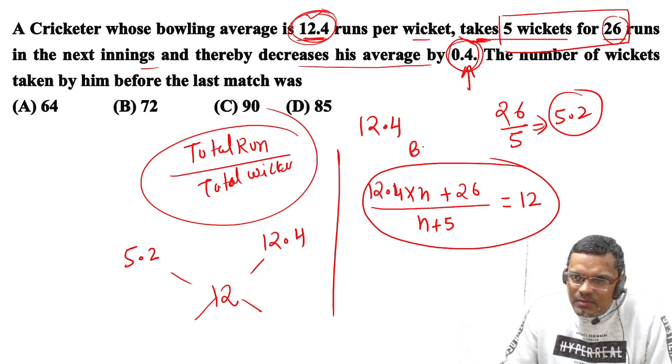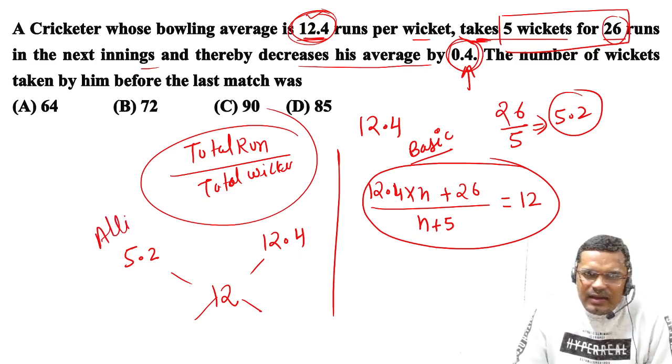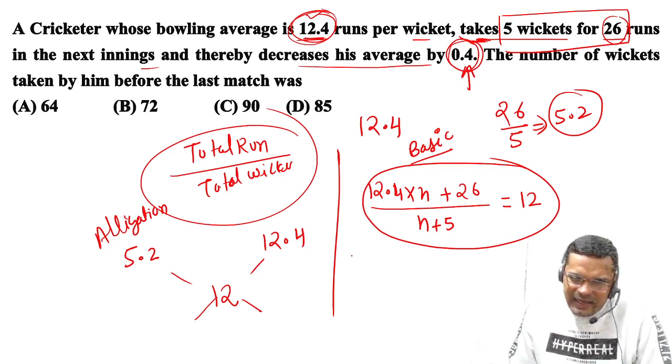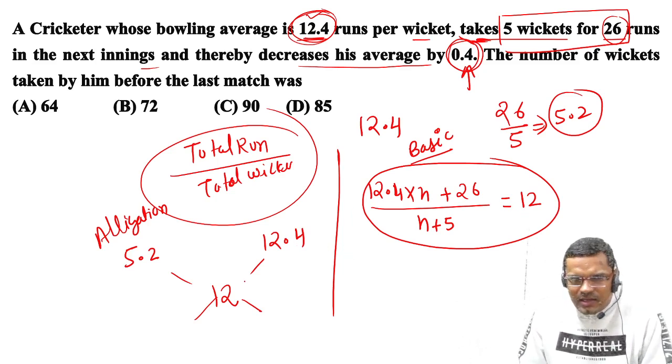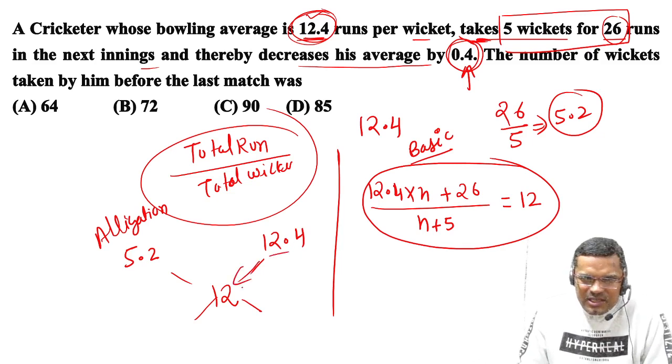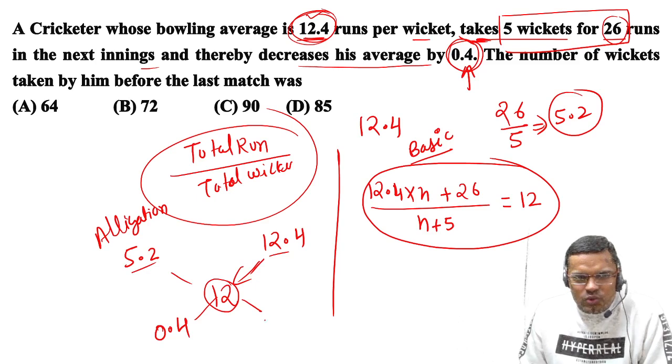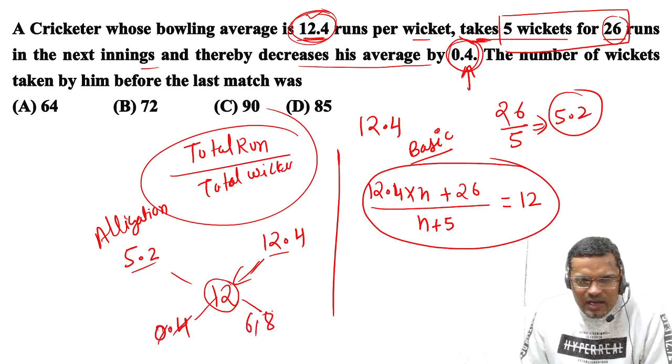So this is the basic method, and this one is the alligation method, and this is how alligation will be applied. You can also do this part with the help of the basic method. Alligation method is this. 12.4 subtract 12 will come to 0.4, and 5.2 subtracted from 12, since 12 is greater, will come to 6.8. The point cancels out, so the ratio is coming 1 is to 17.